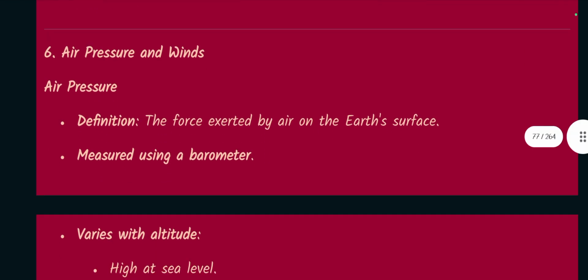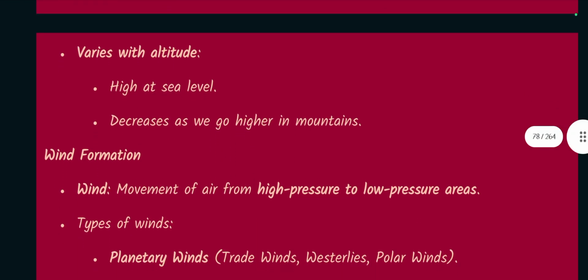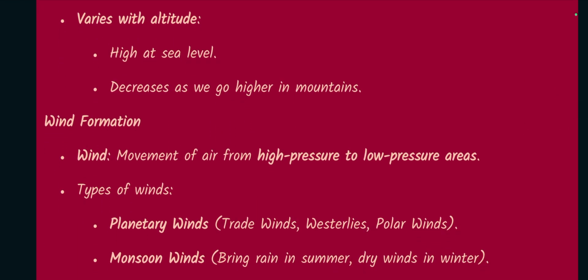Number 6. Air pressure and winds. Air pressure, the force exerted by air on the Earth's surface, measured using a barometer, varies with altitude. High at sea level, decreases as we go higher in mountains.